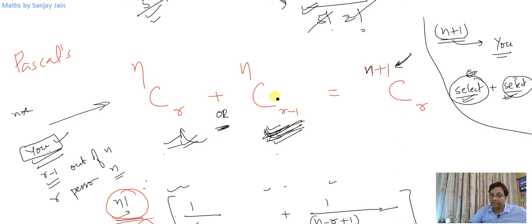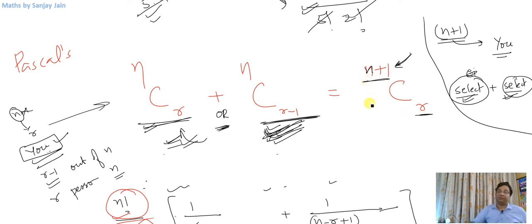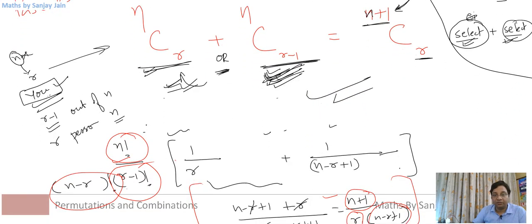If you are selected, nC(r minus 1) will be the number of cases, and if you are not selected, then I have only n people to select from, and I need to choose r people, right? So I'll choose nCr ways. So nCr plus nC(r minus 1) is going to give me the number of ways of selecting a team of r people out of n plus 1 people. I hope you have understood this explanation. Now let us proceed to the questions.